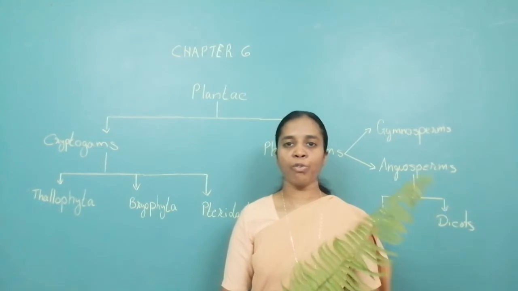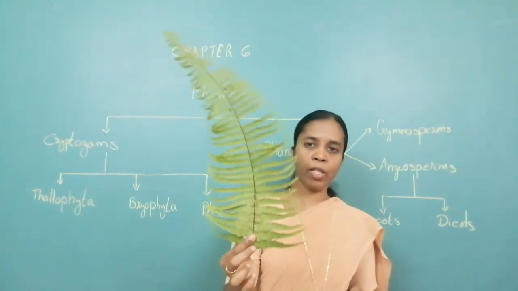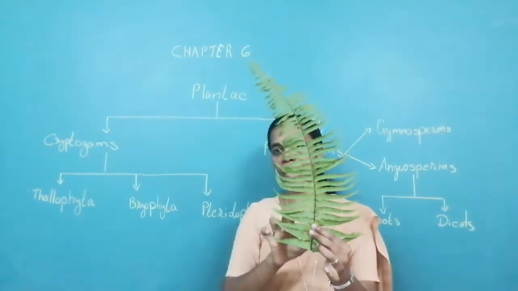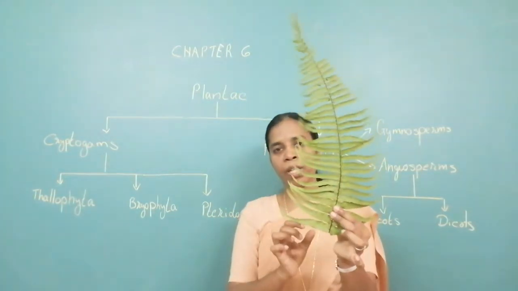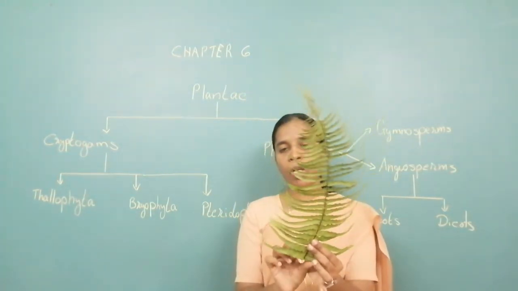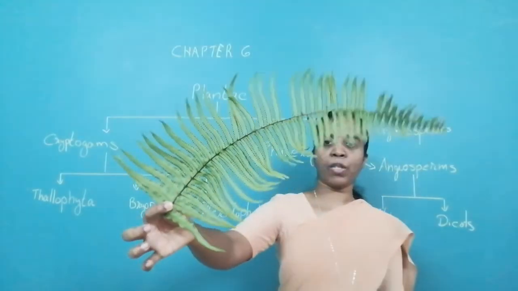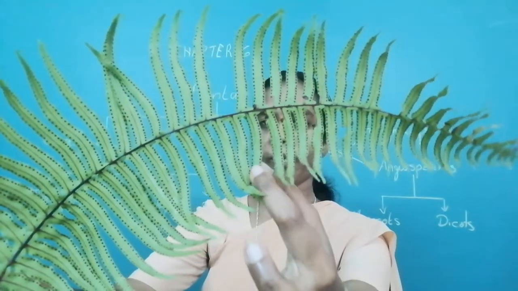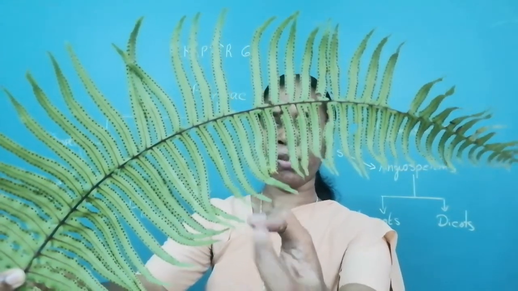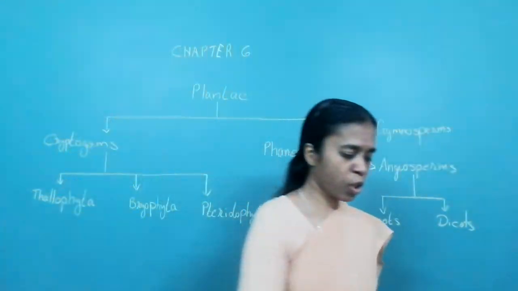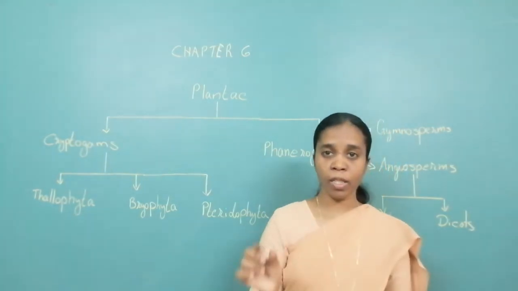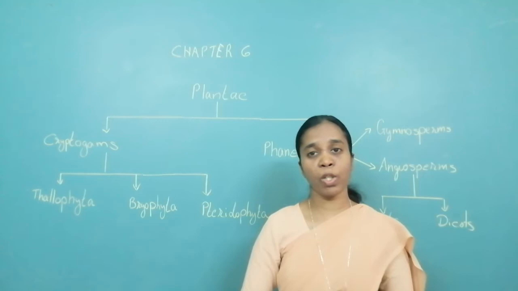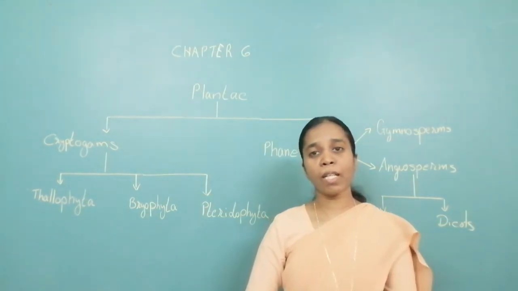I am sure all of you must have seen fern. This type of plants all of you have seen. These are called ferns. If you look at it, they have a separate stem, they have root and they have leaves also. Now, there is something behind this fern. Look at this behind. Can you see these brown spots on this leaf? These are called sporangia, which contain fine powder-like structure which is known as spore, which is one of their reproductive structure.